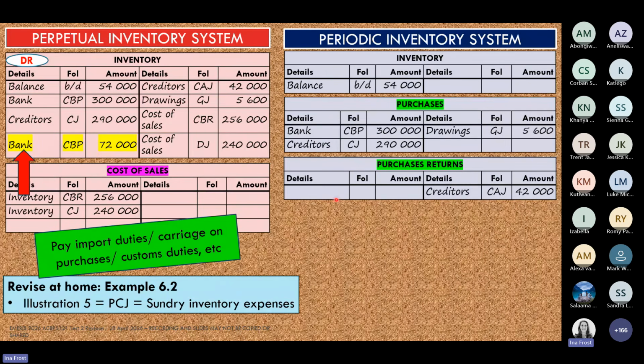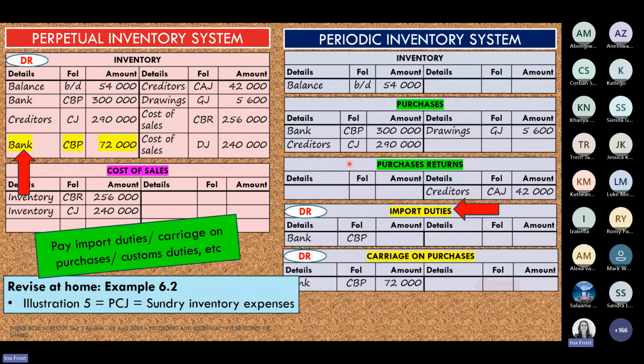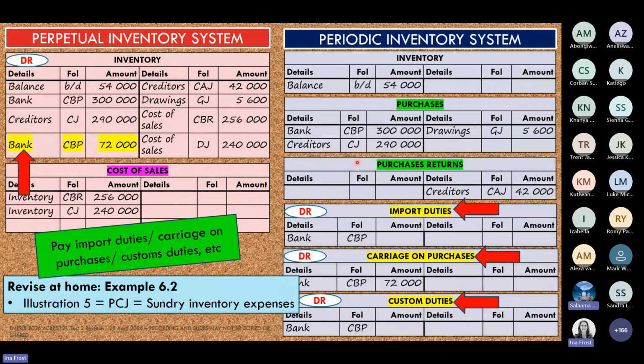And then on our periodic side, here we open up all of those individual general ledger accounts. The entries are still on the debit side, but there's just a general ledger account for each one of these different expenses.